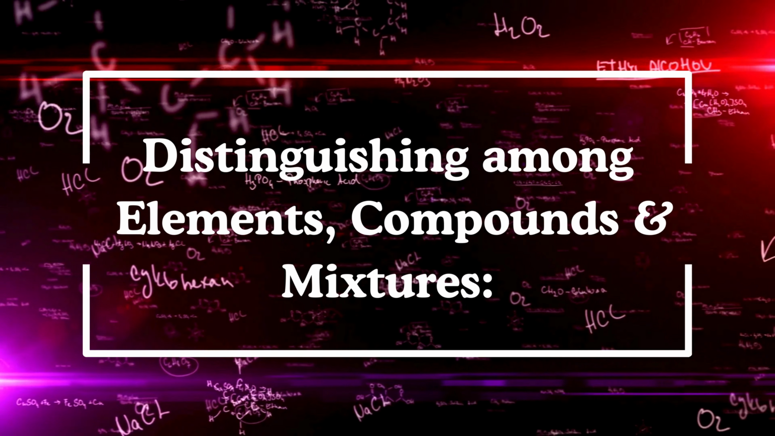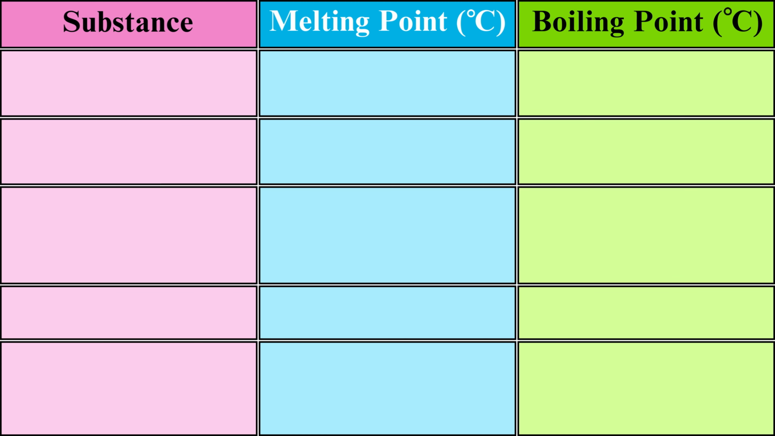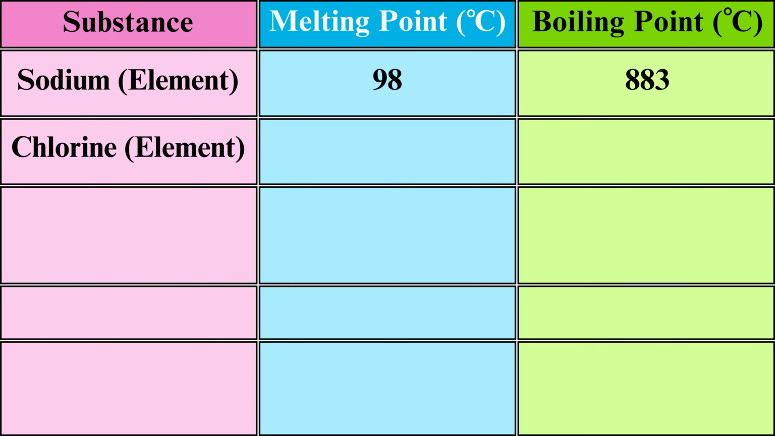Distinguishing among element, compound and mixture. Substance, melting point in degrees Celsius, boiling point in degrees Celsius. Sodium is an element. Its melting point is 98 degrees Celsius. Boiling point is 883 degrees Celsius. Chlorine is an element, melting point -101 and boiling point is -35 degrees Celsius.